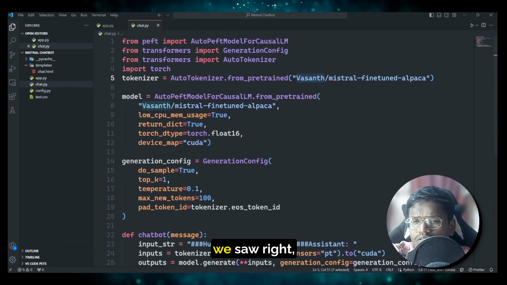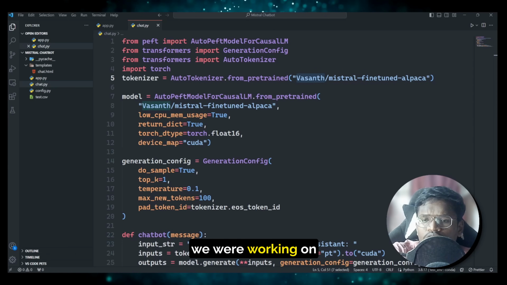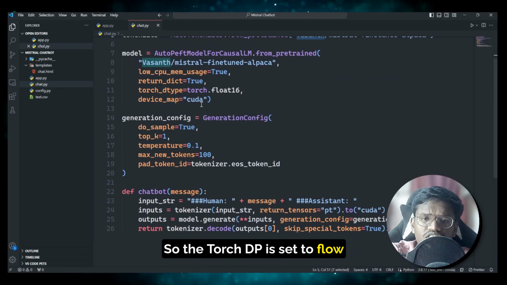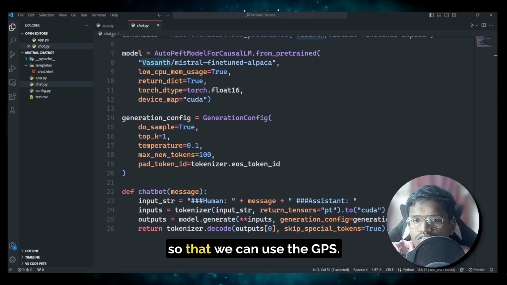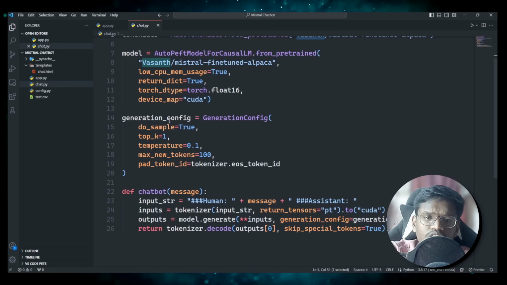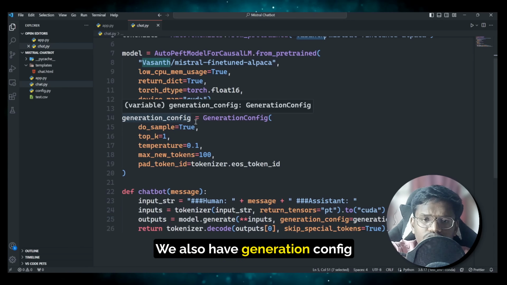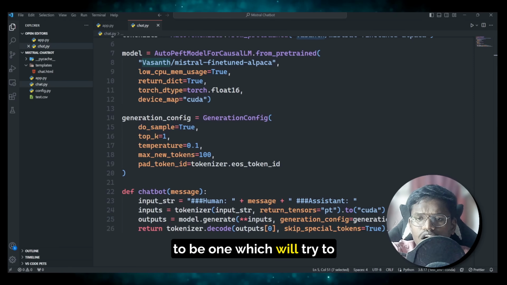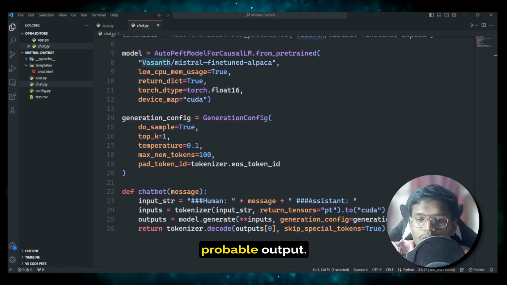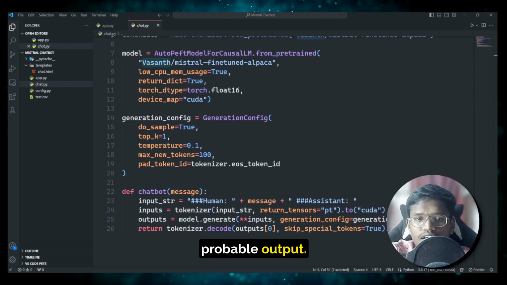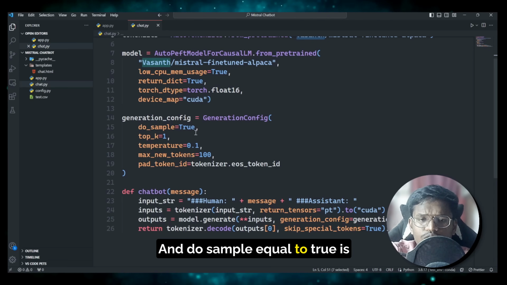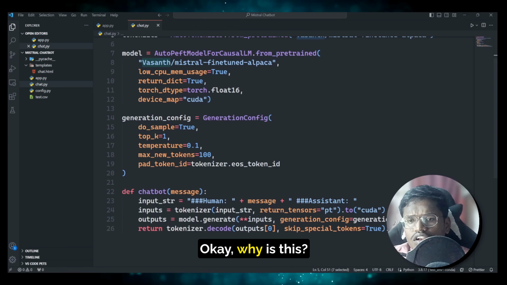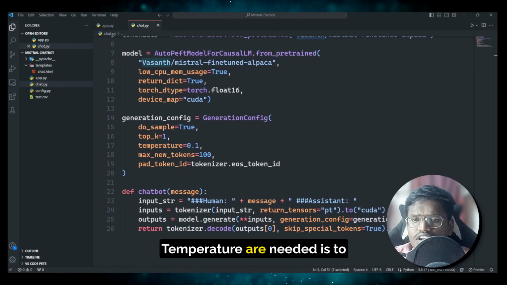So we saw, right, we were working on float 16. So the torch dtype is set to float16 and the device map is CUDA so that we can use the GPUs. Okay. We also have generation config in which we have set the top_k to be 1, which will try to provide the topmost probable output, and do_sample equal to true is set for temperature being used. Okay, why is this temperature parameter needed?